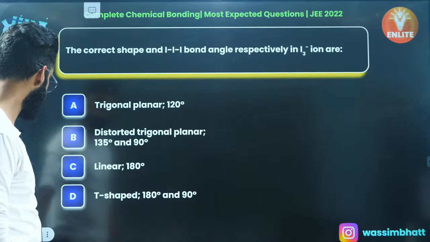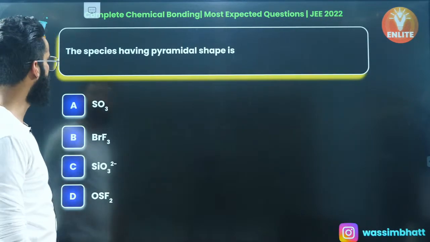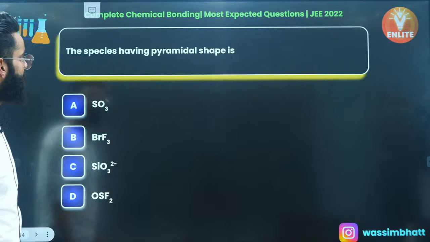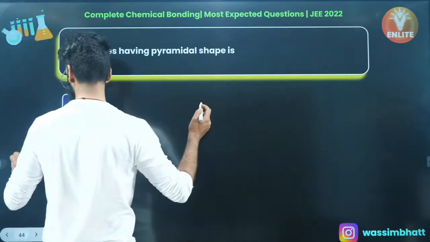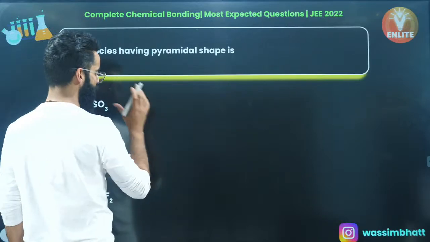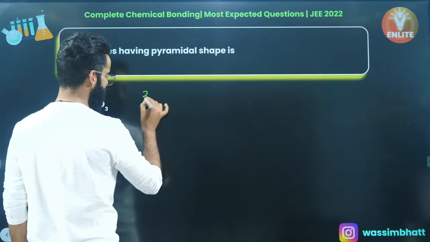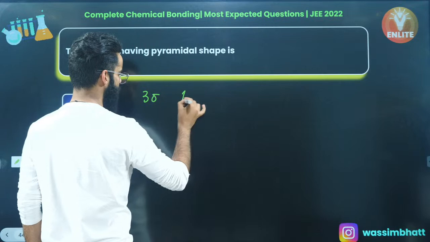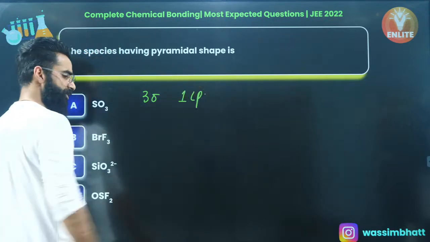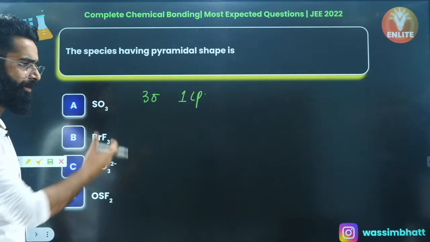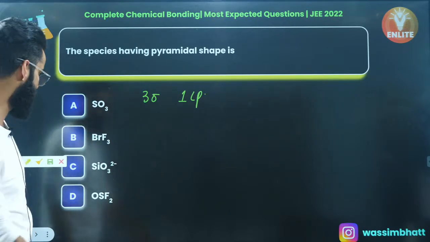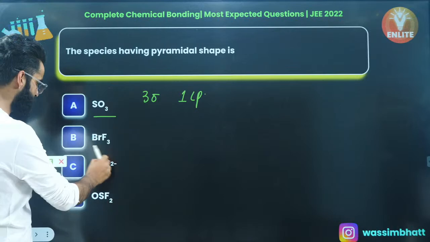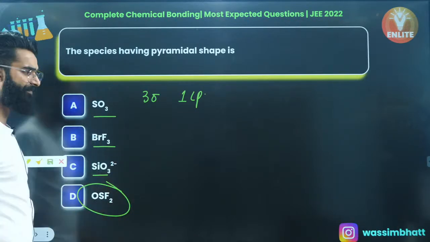Absolutely, guys. Let me move on to one more. The species having the pyramidal shape is... So pyramidal shape will be shown by that species wherein you find 3 sigma bonds and 1 lone pair. Any species wherein you find 3 sigma bonds and 1 lone pair, it's absolutely going to be pyramidal, like NH3. NH3 is pyramidal, right? Now, as far as I can see the options, my dear people, it's going to be OSF2, which is going to be pyramidal.